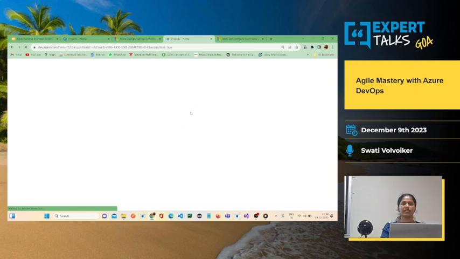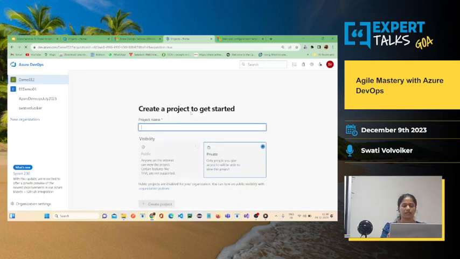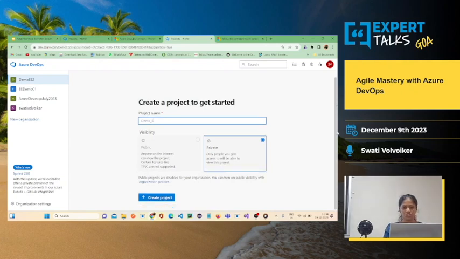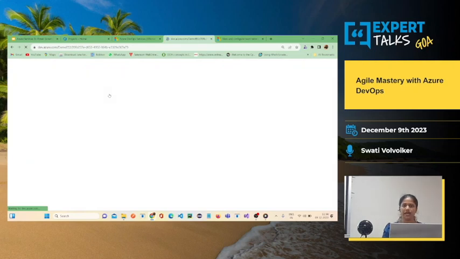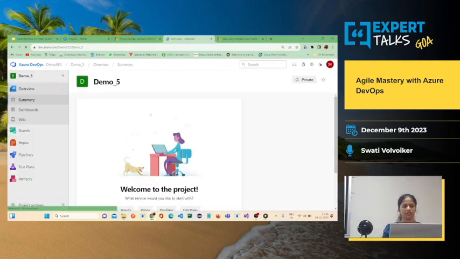Basically this will create a new organization, and under the organization you can create your own projects. Let me create a project here. You can choose your visibility, whether it is public or private, and click on create. So your project is also created. At the left side you see the name of the organization, Demo EE2, that I have created, and inside the organization I created the project.